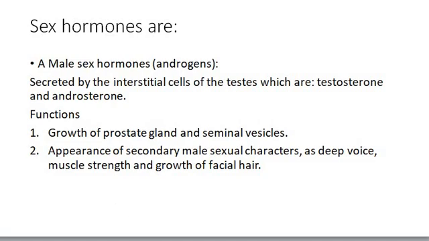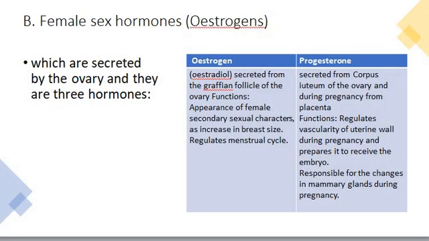The female sex hormone is called estrogen, and this estrogen is very important for the appearance of secondary sex characters, and it also regulates the menstrual cycle of the female. We also have progesterone, which increases the thickness of the uterine lining during the pregnancy and prepares a good environment for the embryo.